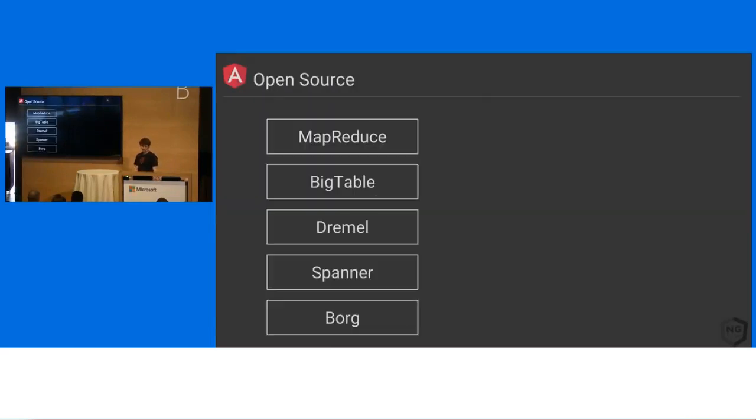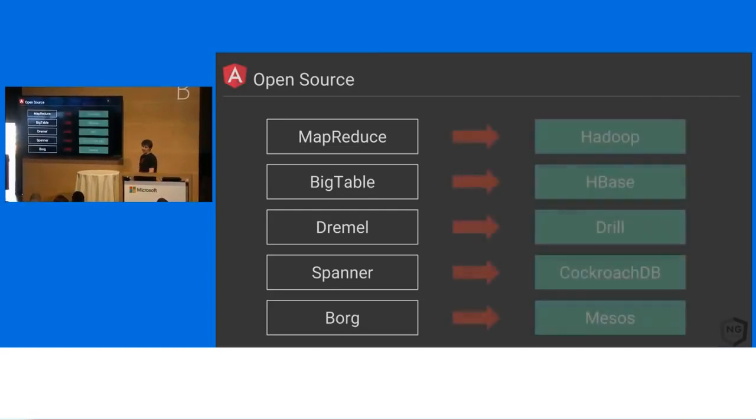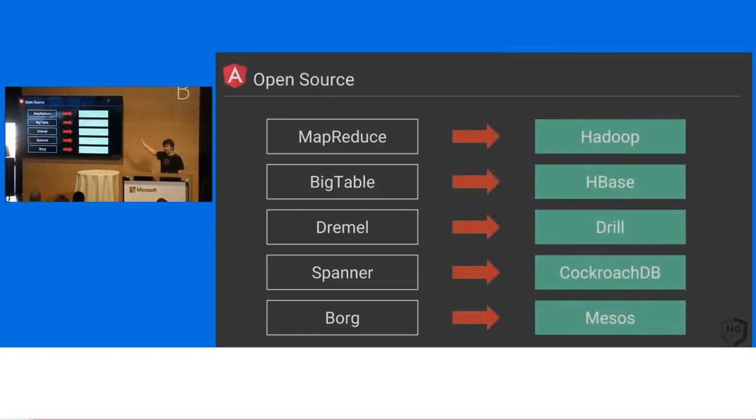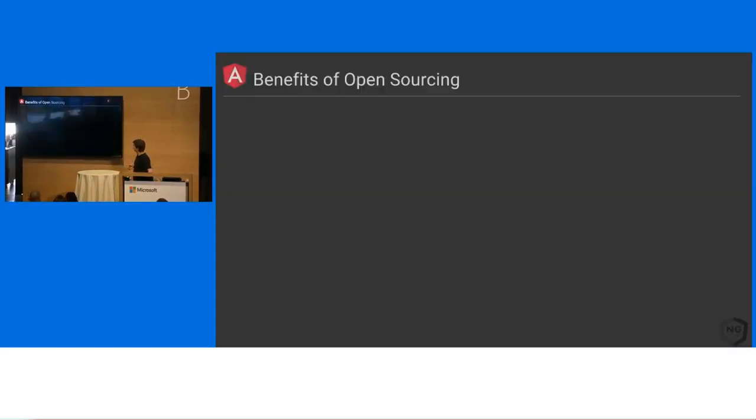So why do we do open source? Why do we do things like TypeScript? These are products we've made, right? MapReduce, Bigtable, Dremel, Spanner. These are all things that are done inside of Google. And you've probably heard of the outside world equivalents, right? These are clones, things that we haven't shipped. Typically, somebody goes, that's a good idea, and redoes it. So we like working in open source. TypeScript's a big part of that.